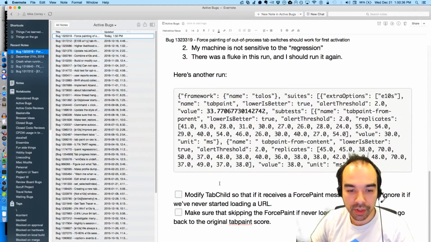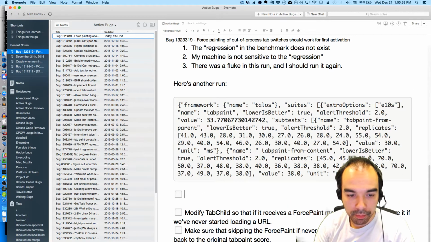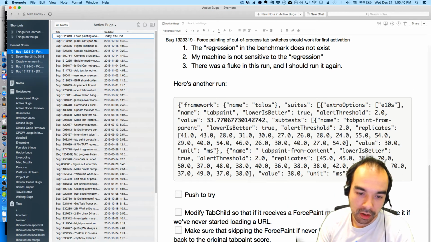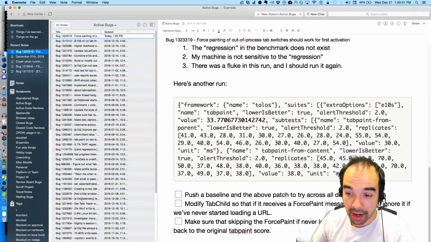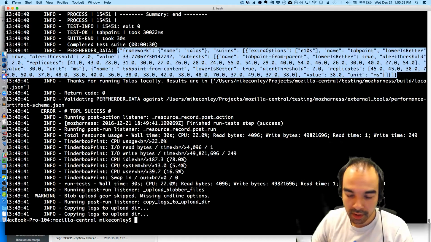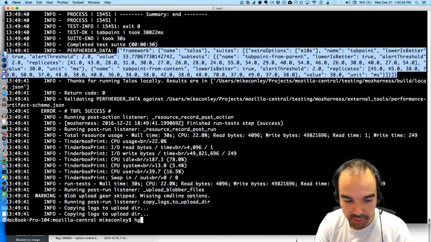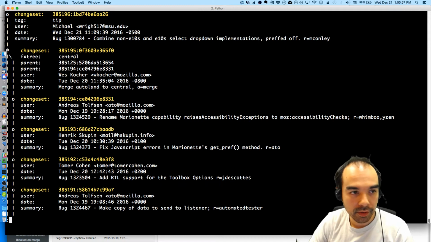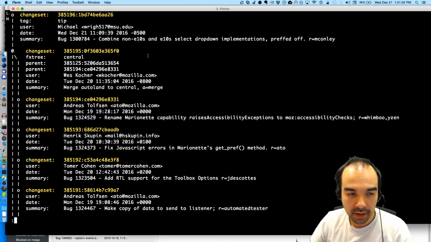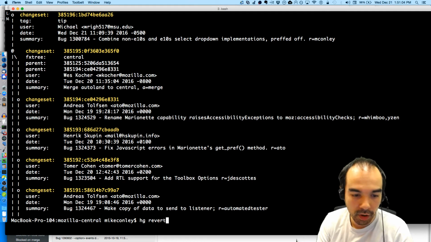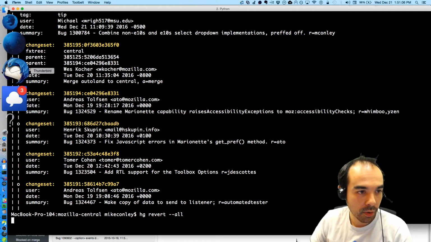Okay. So I'm going to switch tactics. Push a baseline and the above patch to try across all desktop platforms. And then I'm going to assume that there is such a regression. I'm going to assume Bill is right. And then I'm going to do a little bit of work, a little proof of concept of my idea to avoid the problem. So let's revert all of my changes. Let's start from scratch. We're going to push to try.